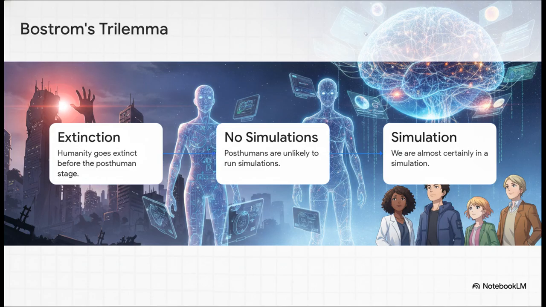He basically argued that based on our current trajectory with technology, at least one of these 3 steps absolutely must be true. Step 1, humanity goes extinct before reaching a super advanced post-human stage. Step 2, if we do somehow reach that stage, those post-humans are highly unlikely to run simulations of their own evolutionary history. Or, Step 3, we are almost certainly living in a computer simulation right now. Bostrom's framework is an absolute game changer because, well, if you believe human civilization will survive and just keep advancing our computing power, Step 3 actually becomes the most logical statistical conclusion.